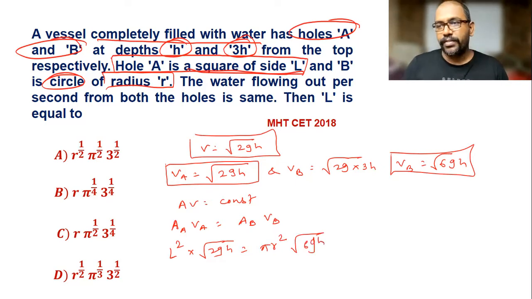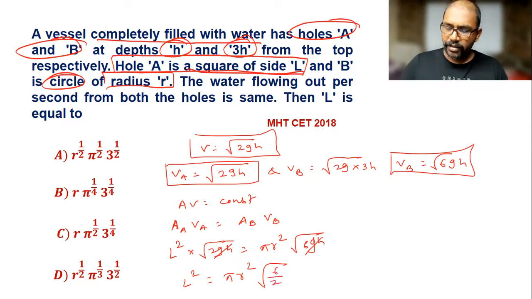Now we have to simplify this equation to get the answer. After simplifying, we can cancel gh, and L square is equal to pi r square as it is, and this root 2 we can shift to that side. So root 6 divided by root 2 is root of 6 by 2, which means root 3.